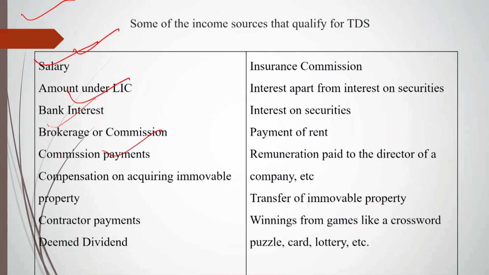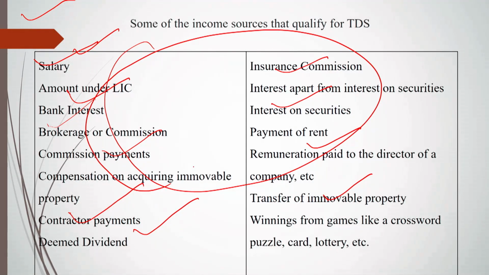Deemed dividend is a dividend which is not received but is considered as an income. Deemed dividend is a dividend which is in the name of one person but included in the name of another person. So this income is called deemed dividend, and it is also under the head of TDS. So dear students, winnings from lottery, card games, puzzles, remuneration to directors, rent payment, rent apart from interest on security, these are the sources of income which are covered under the head of the TDS.